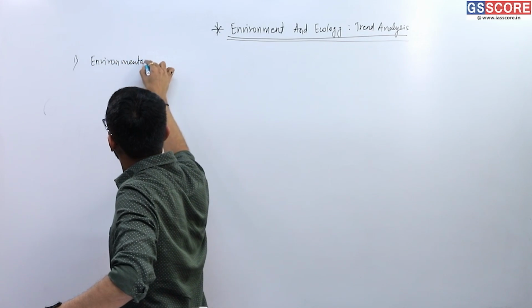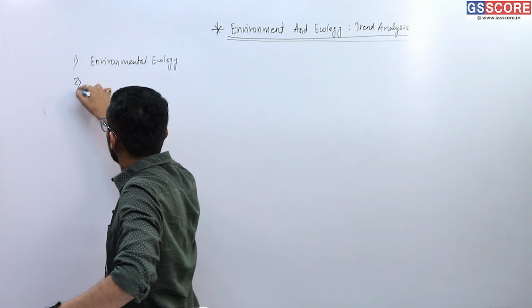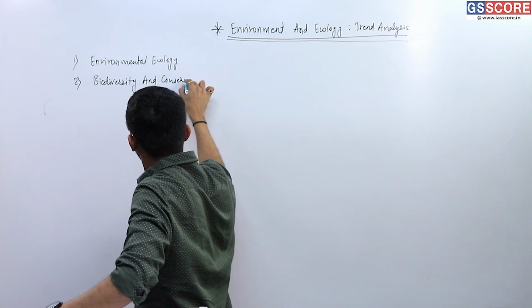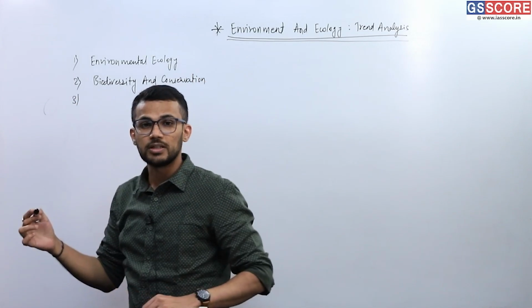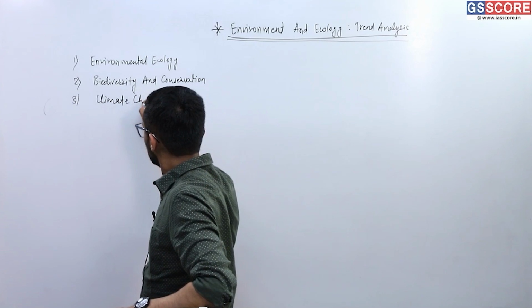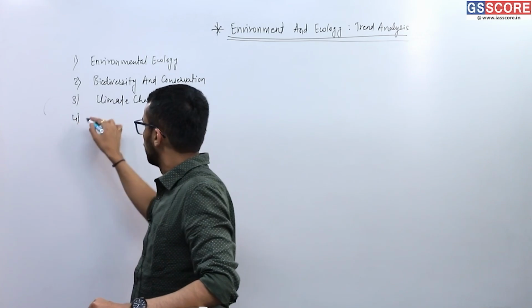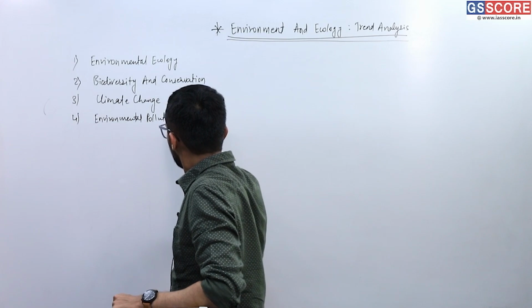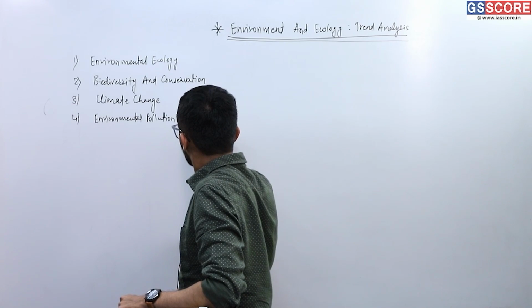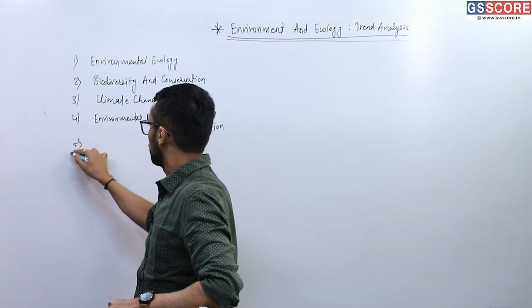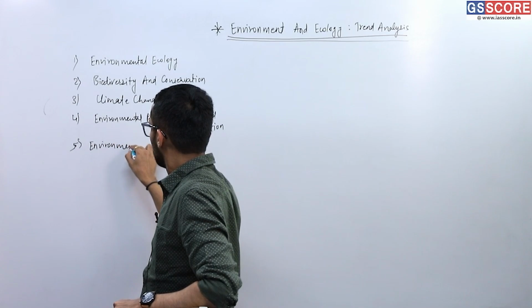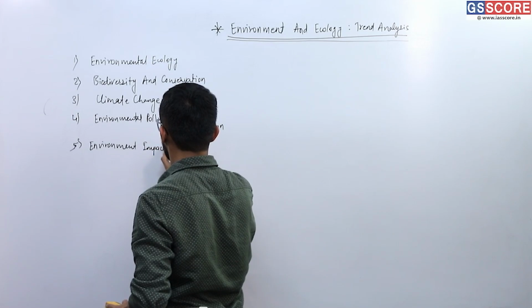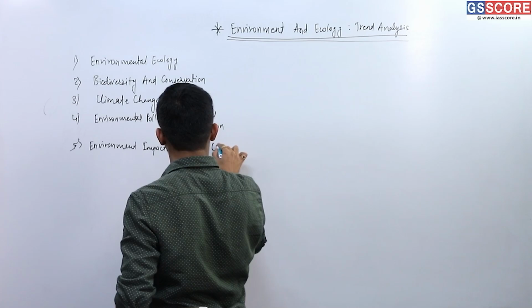Environmental ecology; second, biodiversity and conservation; third topic is climate change; fourth is environmental pollution and land degradation; fifth topic is environment impact assessment, that is EIA.